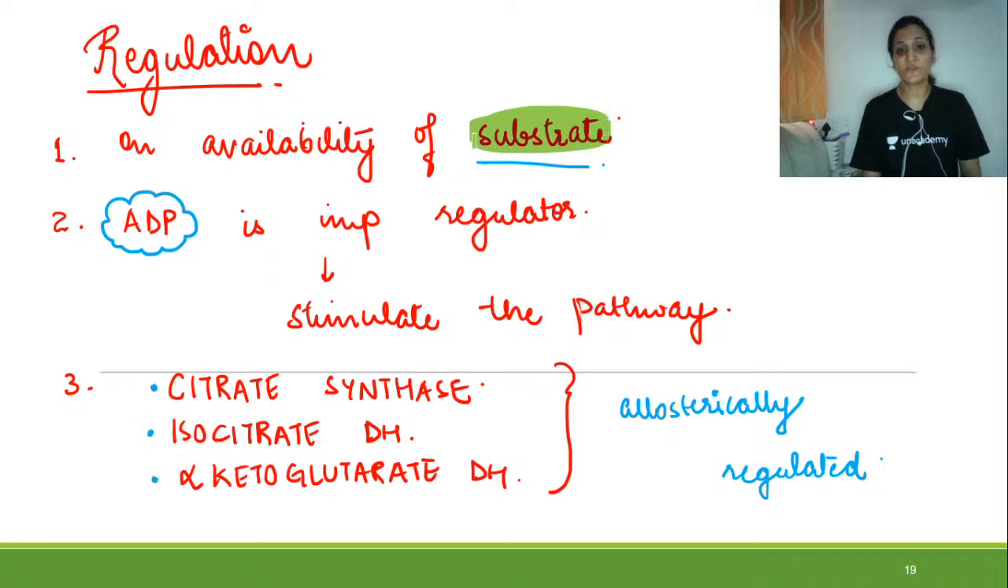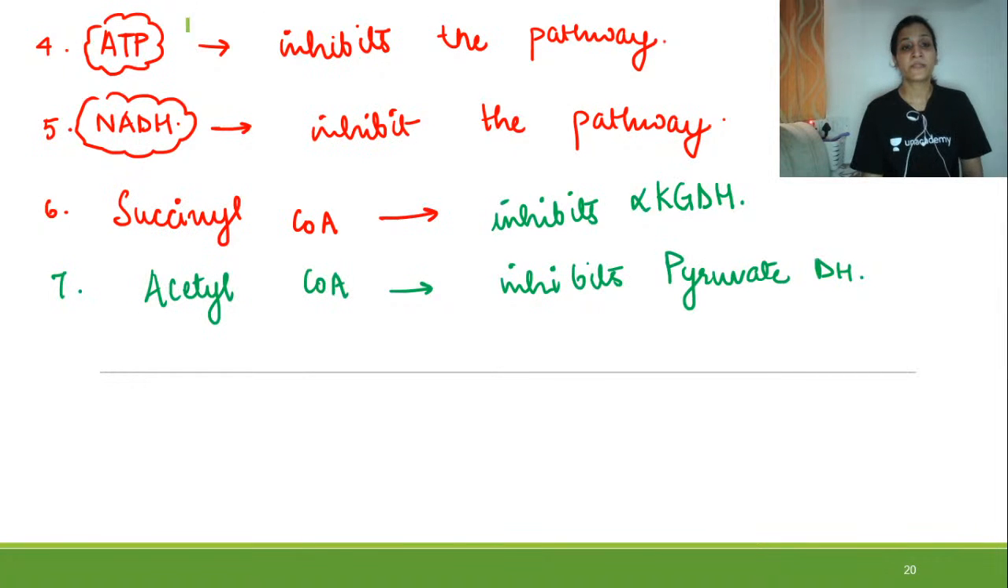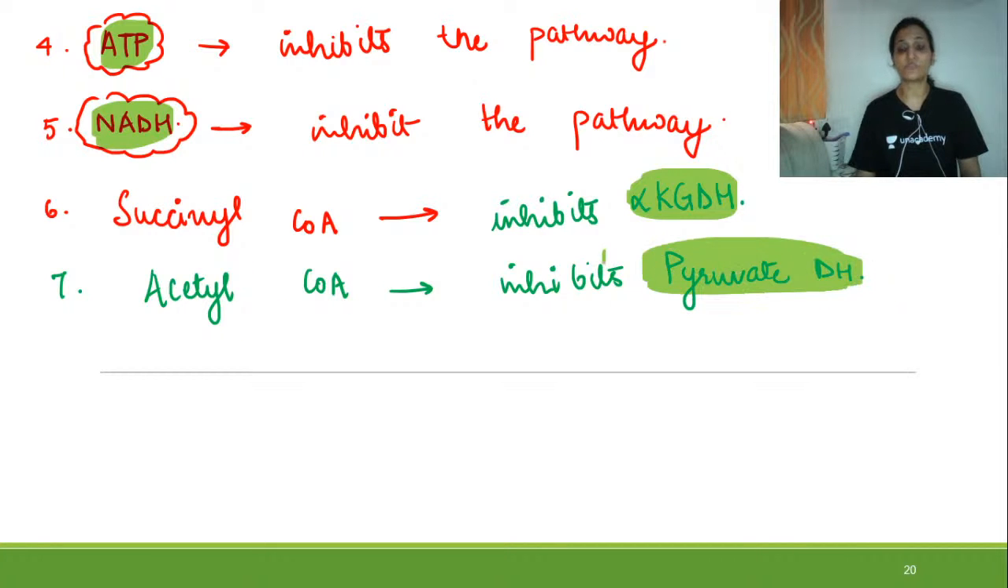On the basis of availability of substrate, ADP is a positive regulator. Then these three enzymes, citrate synthase, isocitrate dehydrogenase and alpha ketoglutarate dehydrogenase, are allosterically regulated. Then ATP inhibits the pathway, NADH inhibits the pathway, succinyl CoA inhibits the enzyme alpha ketoglutarate dehydrogenase, and acetyl CoA inhibits the pyruvate dehydrogenase, right? So this is about the regulation of Krebs cycle.